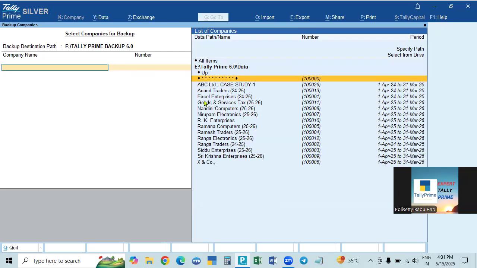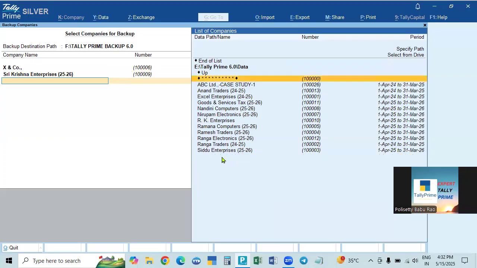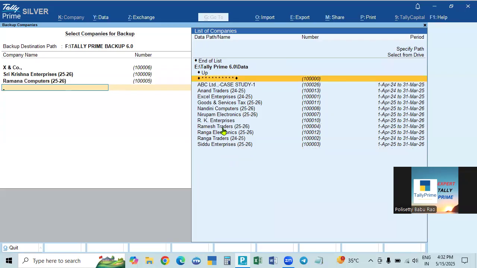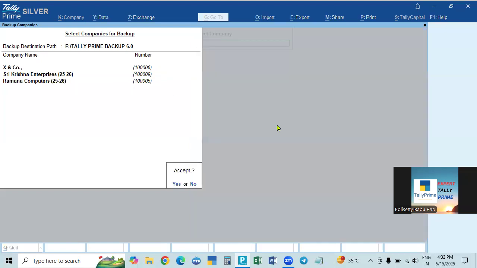The first time, on opening, it will immediately show all items, if you want to take backup of all. When you want to select only some, to select one company, it will be selected and then it will show end of list. How many companies do you want? Another, one more. Like this, you can select any number of companies. Then select end of list. End of list means only these three companies we selected. Now if we press enter, data will be backed up only for these three companies.